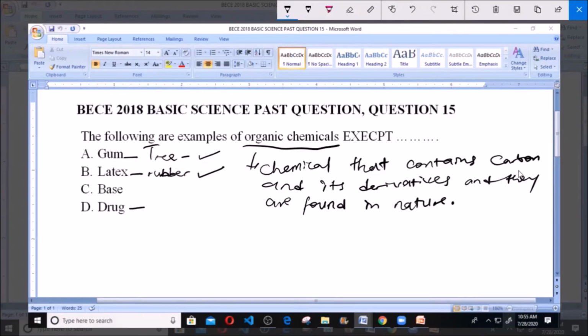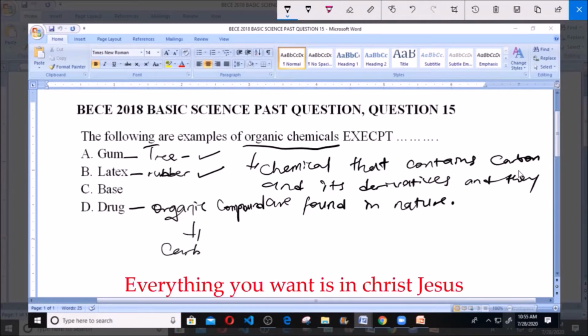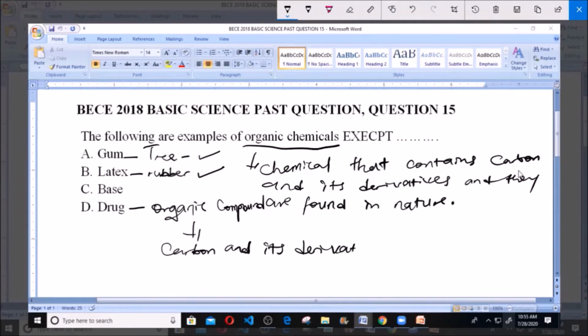Like you know, drug is what? An organic compound. Drugs are organic compounds. They are organic chemicals because they consist of carbon and its derivatives.